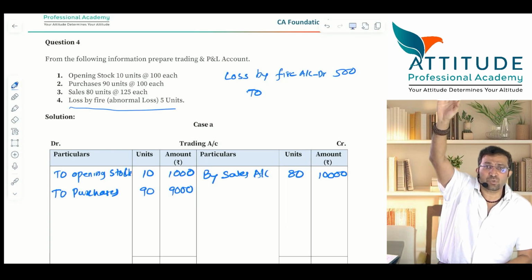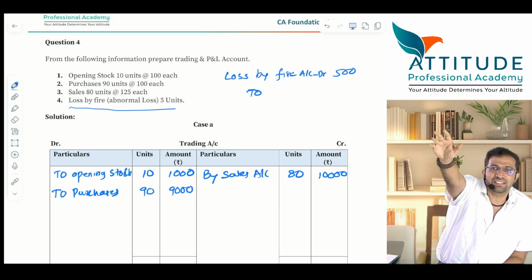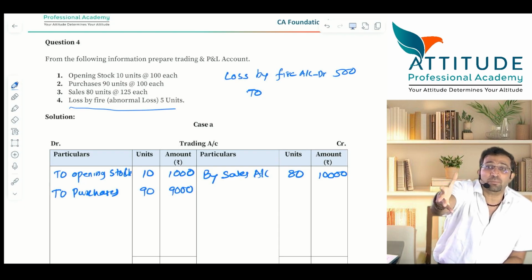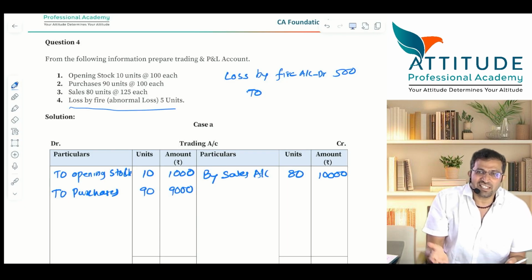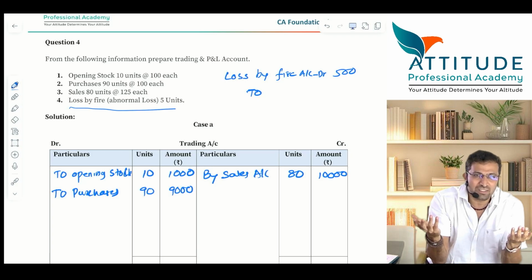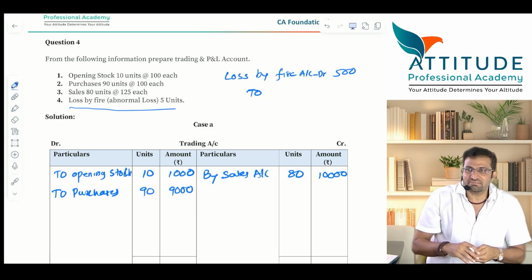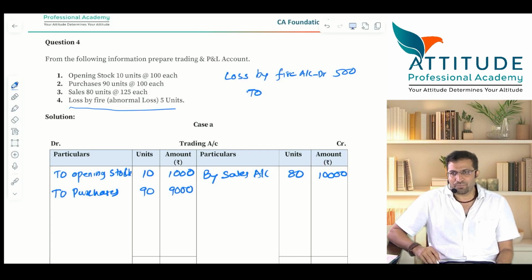After passing that entry, let us say sir is a storekeeper. I come running to the accountant. Hey, Pranav, there are 5 units which are lost by fire. What will Pranav say? Sir, I have already closed the purchase account. A purchase account once closed cannot be reopened. Fair enough, no problem. Still you can pass an entry.